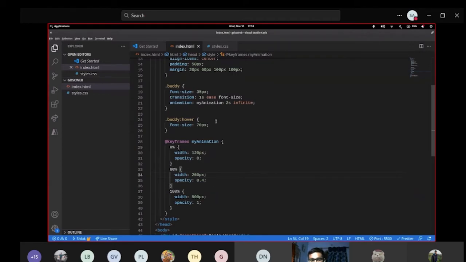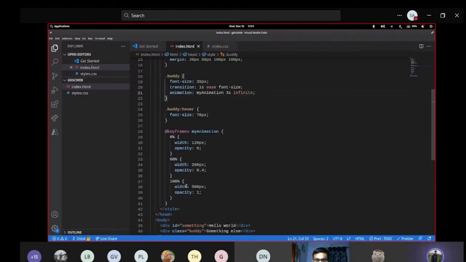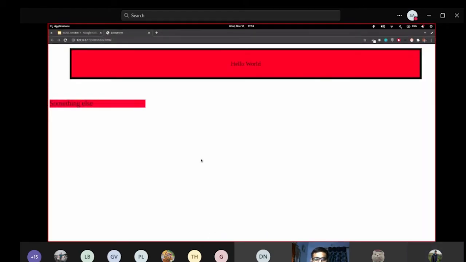Now you can see as soon as the time progresses in this 3 seconds, like make it 3 seconds, it is going to go through this animation, through these keyframes one by one, and it is going to apply that property. So you can see the difference. And it is going to repeat itself.